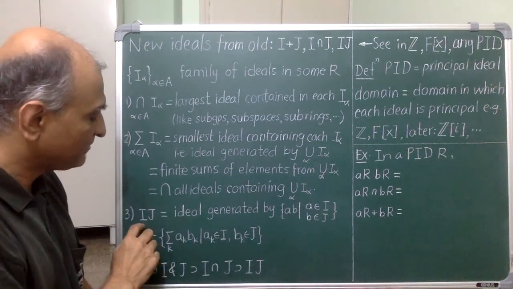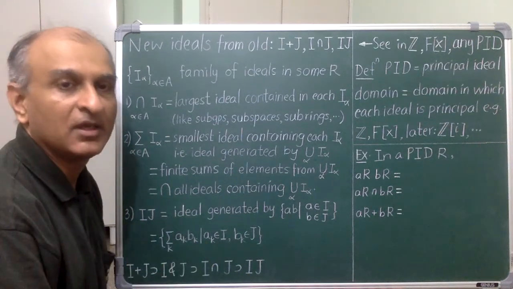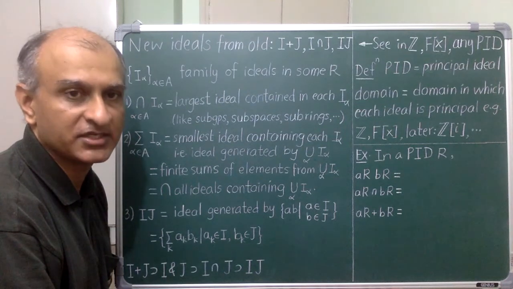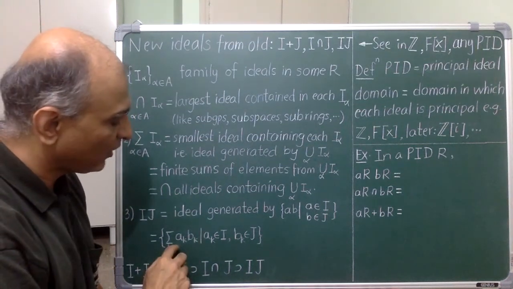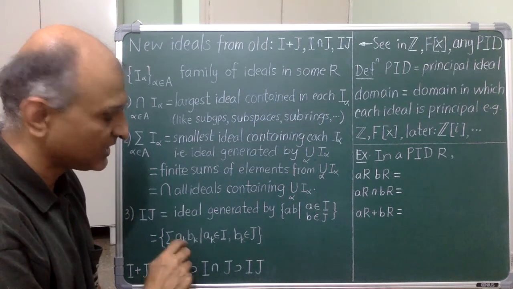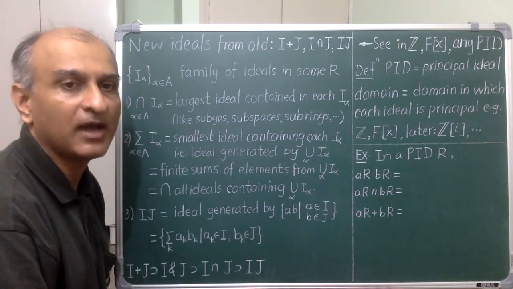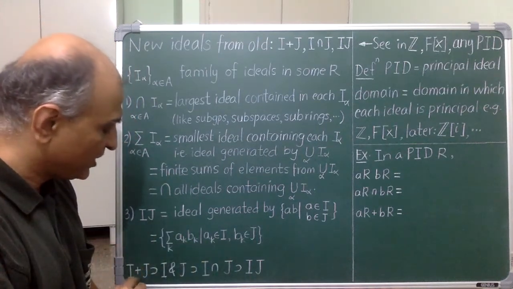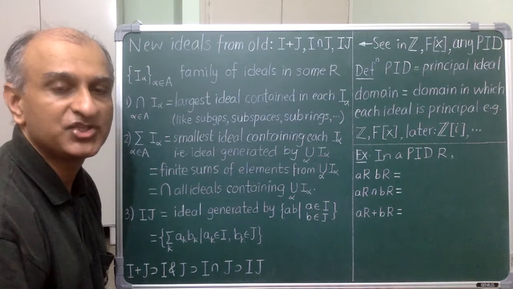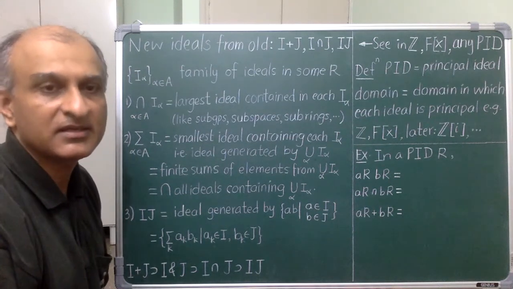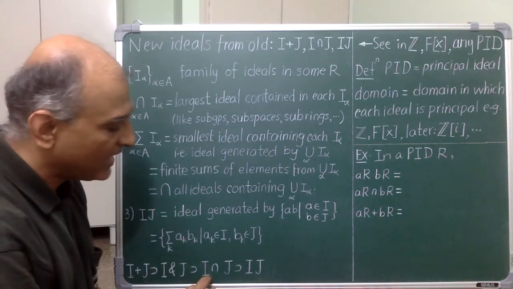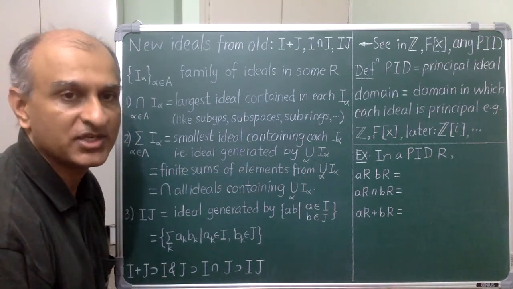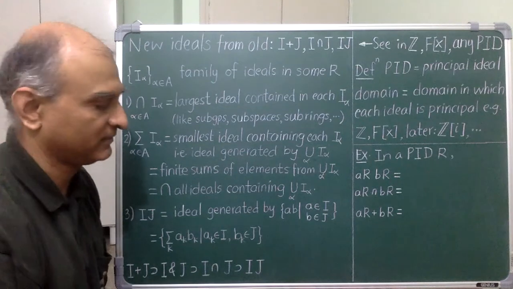Finally, I times J as a set product will not be an ideal in general because again it need not be closed under addition. So I just take all sums of such pairwise products, and again this is an ideal that I call I times J. A couple of remarks. I and J may be proper ideals, but I plus J need not be proper. You can construct easy examples. I intersection J will contain IJ because both I and J absorb multiplication by anything.